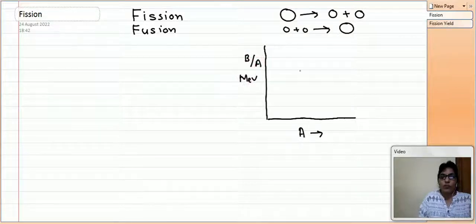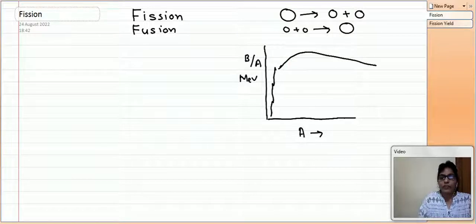From this curve we see that below mass number 20 there are some kinks, some peaks, then it attains a maximum value at A equal to 56, and then there is a constant value. The peak is at A equal to 56 and the maximum value is 8.8 MeV.